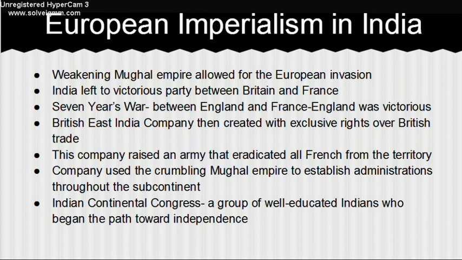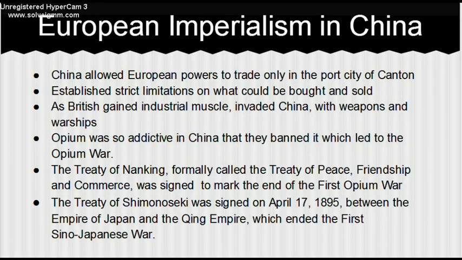European imperialism in India. The weakening Mughal Empire allowed for the European invasion. India was left to the victorious party between Britain and France. The Seven Years' War was a war between England and France, and England ended up being victorious. The British East India Company was then created with exclusive rights over British trade. This company raised an army that eradicated all French from their territory. The company used the crumbling Mughal Empire to establish administrations throughout the subcontinent. The Indian National Congress, a group of well-educated Indians, began the path toward independence.